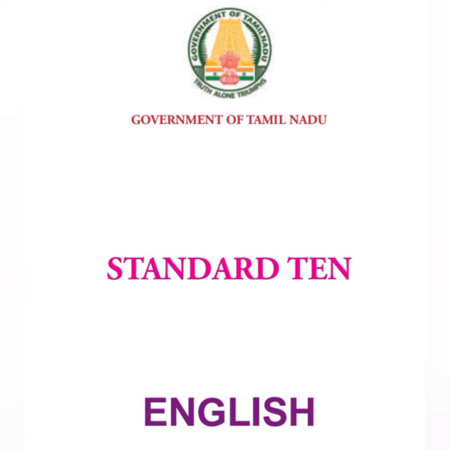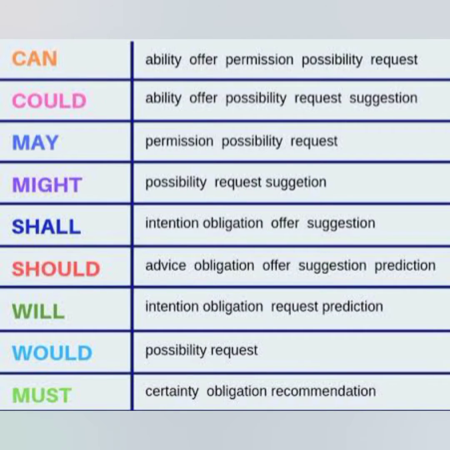Let's learn the grammar portion from 10th Standard English book. We learnt about the 9 modal auxiliary verbs in the previous video. Still, we need to understand about the semi-modal verbs such as ought to, used to, dare to, etc.